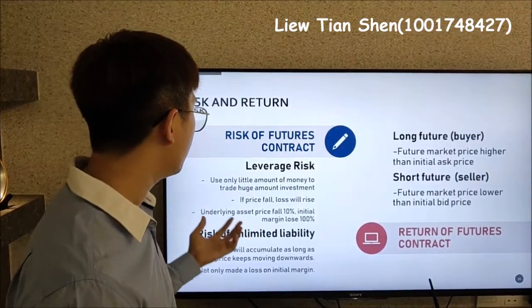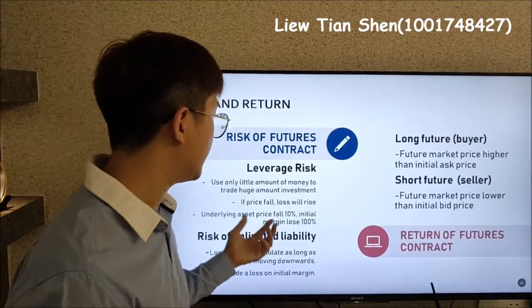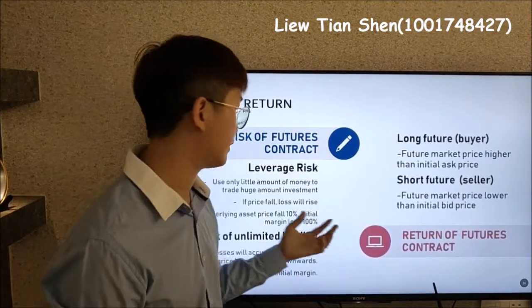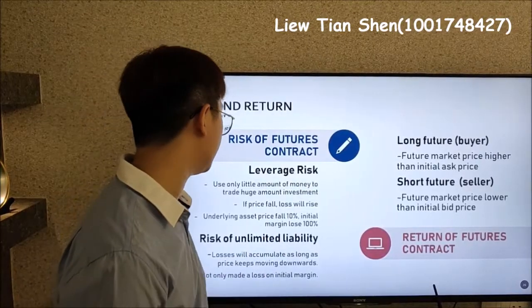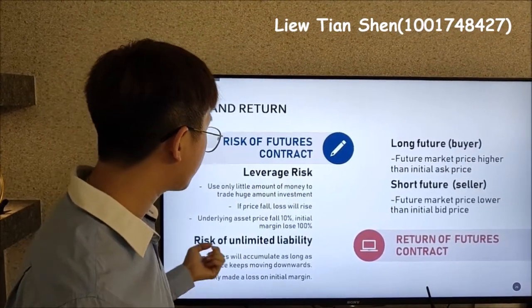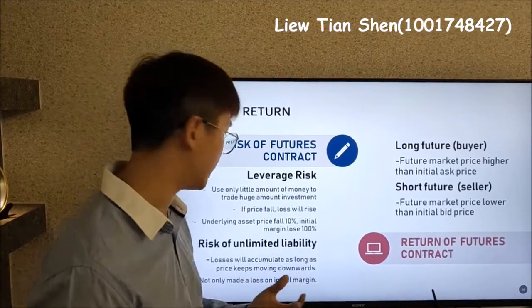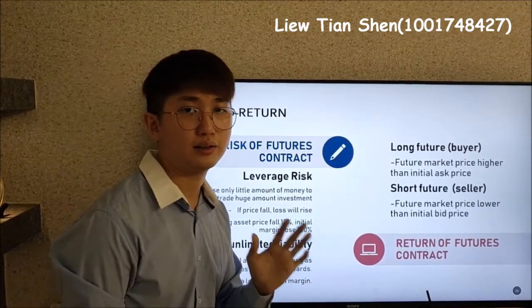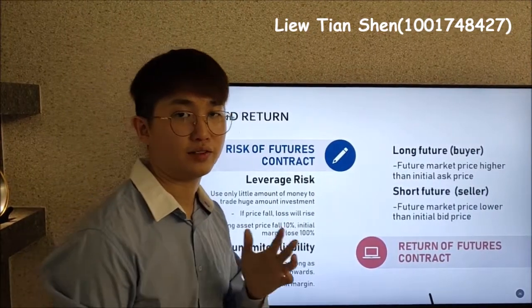This also means that when the underlying asset price falls by only 10%, the initial margin you will lose is around 100%. And the second risk is the risk of unlimited liability. The losses will accumulate as long as the price keeps moving downward, so the investor will not only lose the initial margin, but will also end up with a lot of liability.